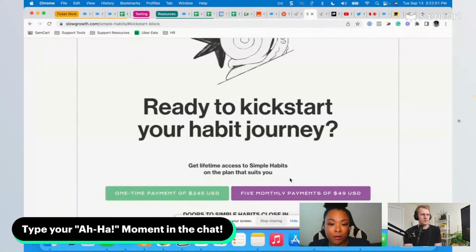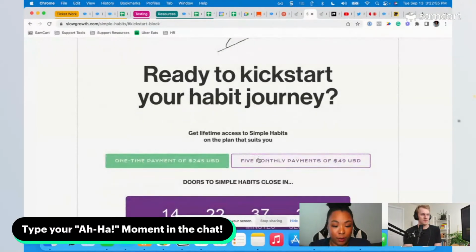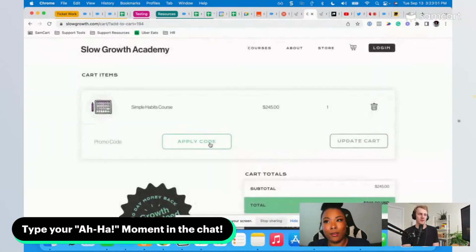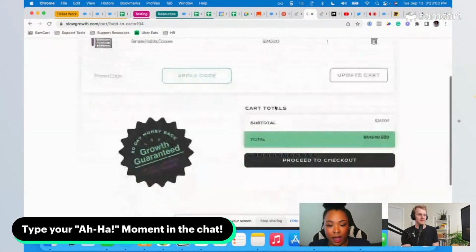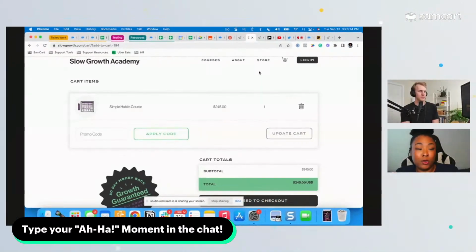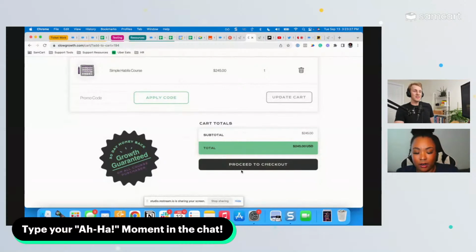That's still pretty long. But now we have these 2 options: the one-time payment or the 5 monthly payments. So let's say we want to do the one-time payment. Now we're going to yet another page. Yep. And here we are. We can finally actually add and proceed to checkout. But like I said, that took us all the way down to the bottom. And that can be really difficult to get to when you don't even have the ready-to-go, put your credit card information in, here are your 2 payment options and go. We have to click through one of those options just to get to the part where I can actually spend money. And even now I would have to wait a minute. You have to click again.